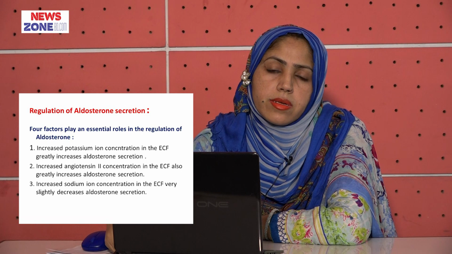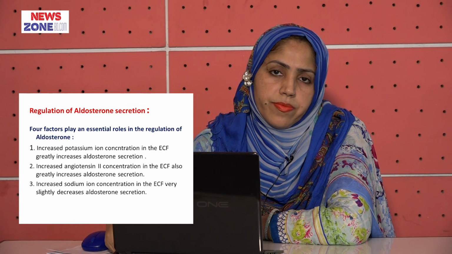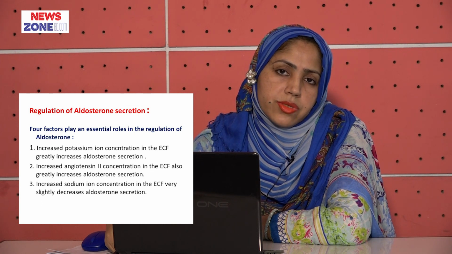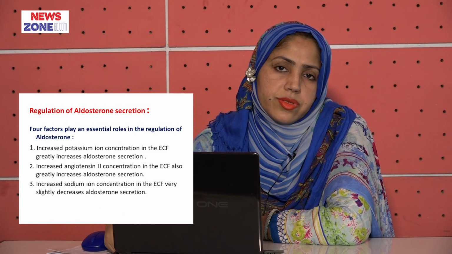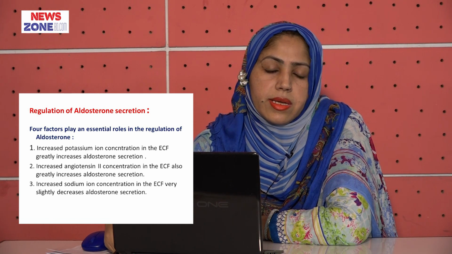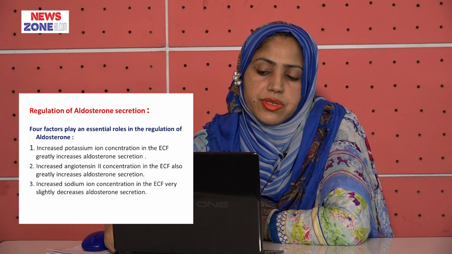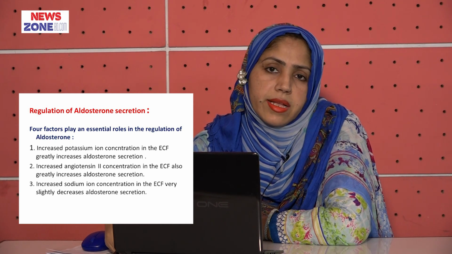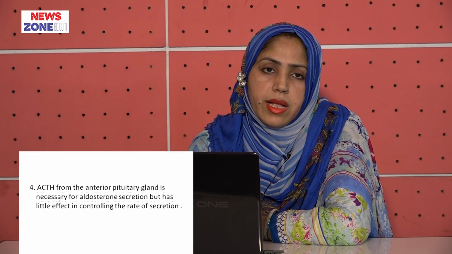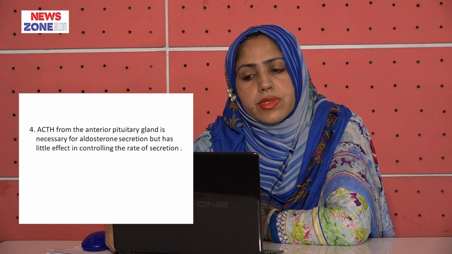What is the regulation of aldosterone secretion? 4 factors regulate aldosterone secretion. Increased potassium ion concentration in the extracellular fluid increases aldosterone secretion. Increased angiotensin II concentration in the extracellular fluid greatly increases aldosterone secretion. Third, increased sodium ion concentration in the extracellular fluid slightly decreases aldosterone secretion. And adrenocorticotropic hormone from the anterior pituitary gland is necessary for aldosterone secretion, but has little effect in controlling the rate of secretion.